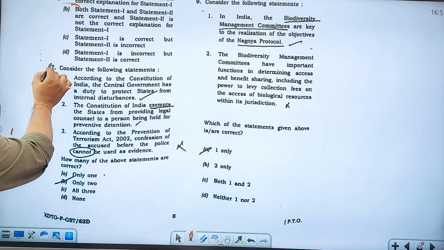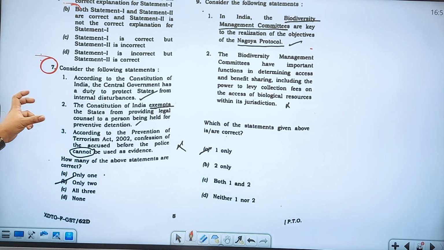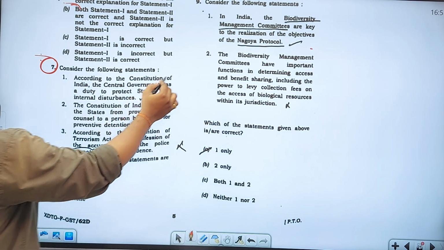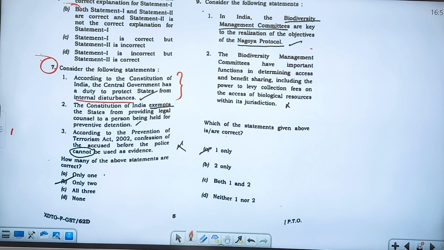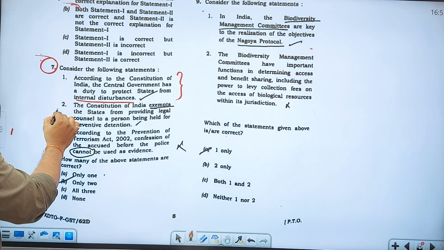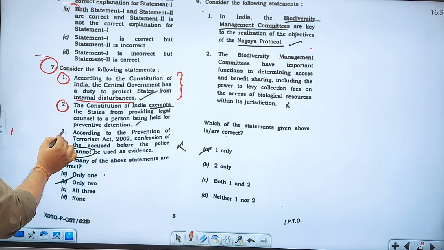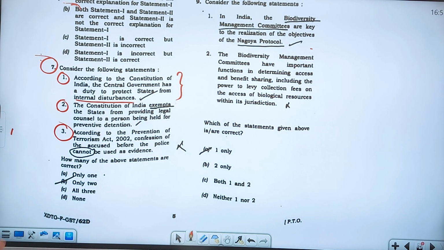If you see this 7th question: according to the Constitution of India, the central government has the duty to protect the states from internal disturbances. And the Constitution of India exempts the states from providing legal counsel to a person being held for preventive detention. This is one statement. He has given one more statement: according to the Prevention of Terrorism Act, confession of the accused before the police cannot be used as evidence. So what will be the answer for this? Obviously, it is very difficult.